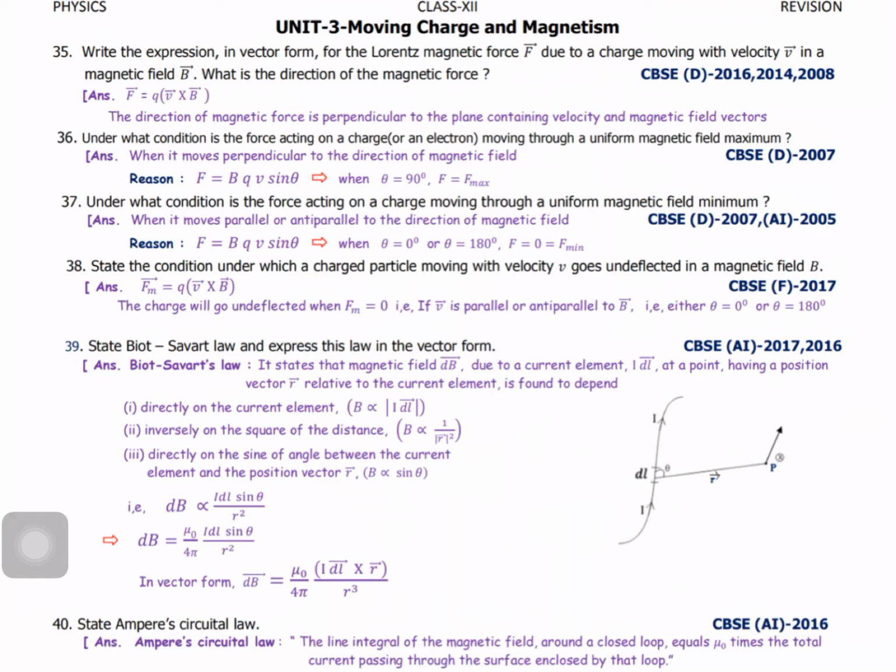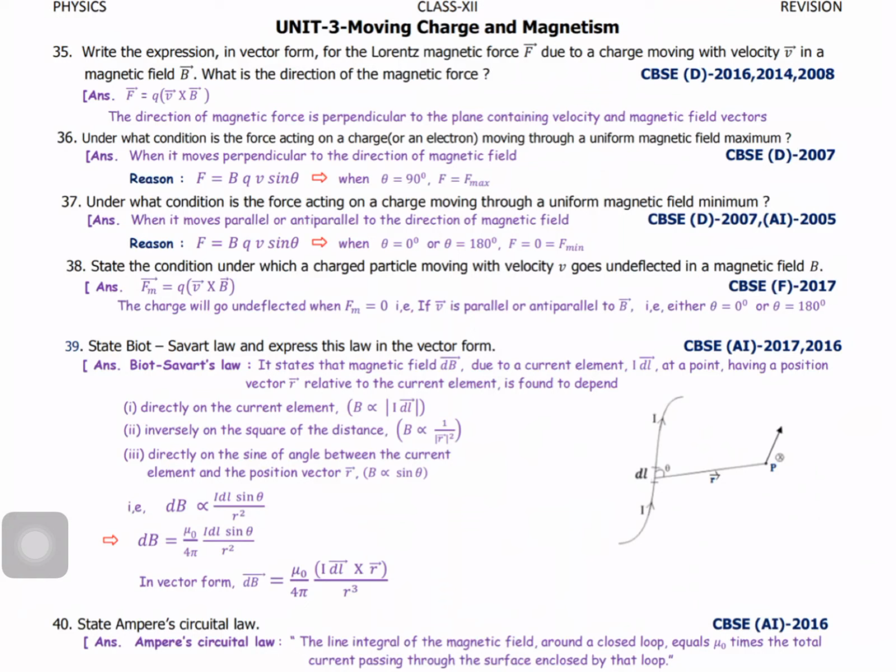Or if you equate, you put some constant. So you replace the proportionality with mu naught by 4 pi, which is a constant. So dB equal to mu naught by 4 pi IDL sine theta by R square. This is the magnitude. How much magnetic field?